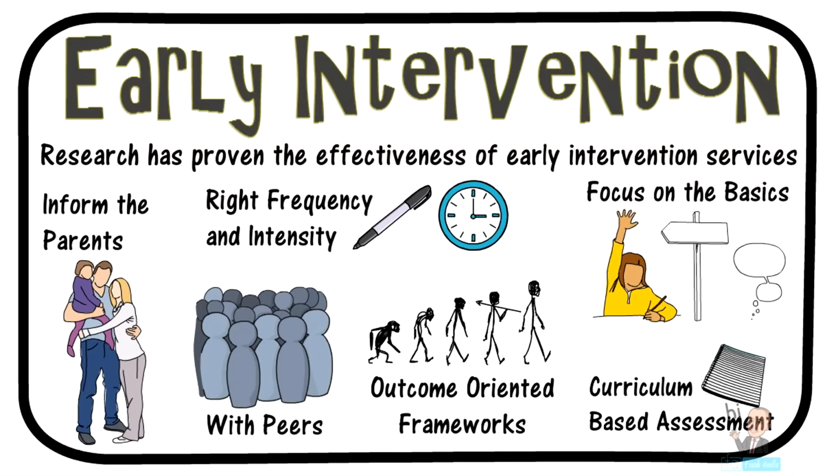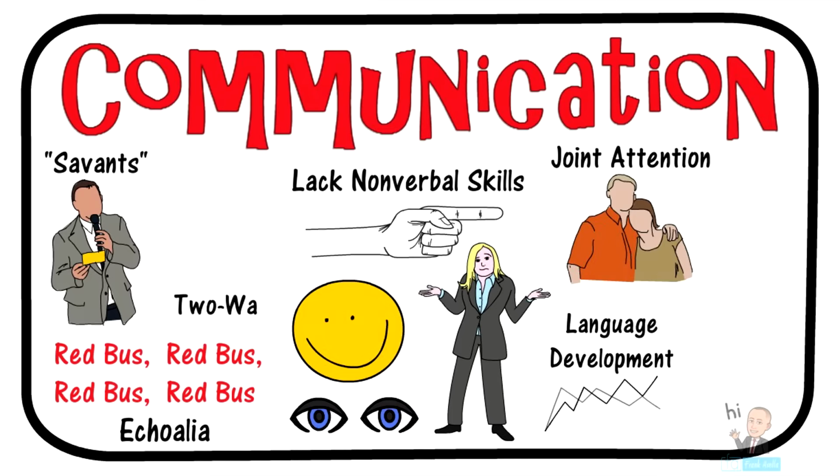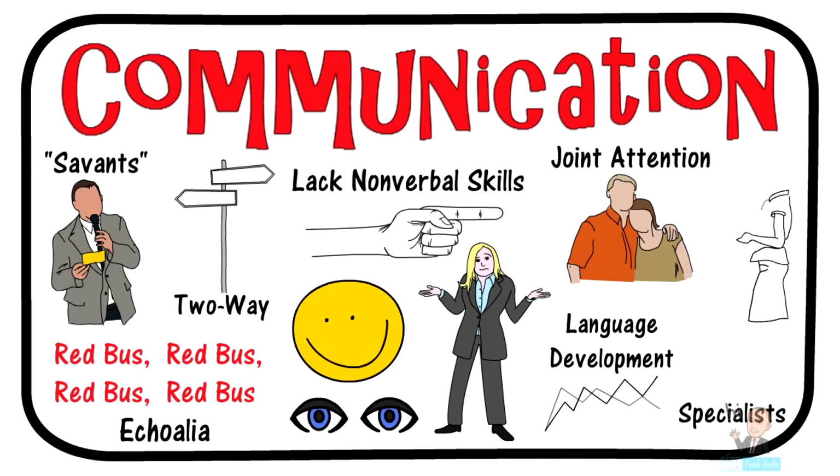Their language development is erratic. These children don't meet the same levels of understanding at their relevant ages. ASD children on the high end of the spectrum may display savant-like abilities. They may be able to deliver excellent, well-thought-out speeches. Echolalia, which is a condition where sounds or phrases are repeated with no meaning or context. Conversations are supposed to be a two-way street, and this is yet another problem. School systems must provide specialists that will work individually with the child. The specialists should collaborate with parents, teachers, and others.